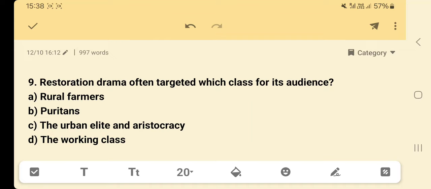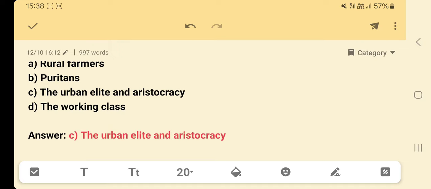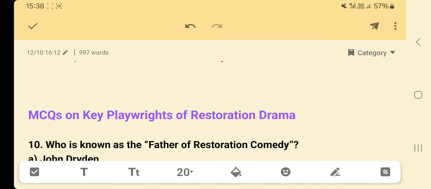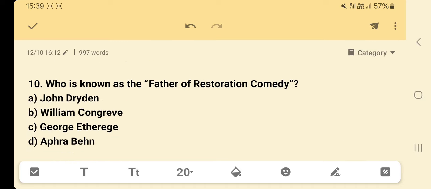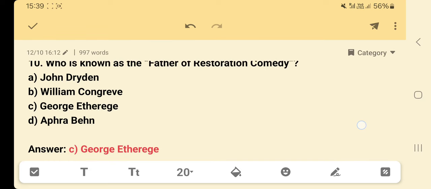Restoration drama often targeted which class for its audience? Option A, rural farmers; option B, Puritans; option C, the urban elite and aristocracy; option D, the working class. Answer: option C, the urban elite and aristocracy. MCQs on key playwrights of Restoration drama. Who is known as the father of Restoration comedy? Option A, John Dryden; option B, William Congreve; option C, George Etherege; option D, Aphra Behn. Answer: option C, George Etherege.